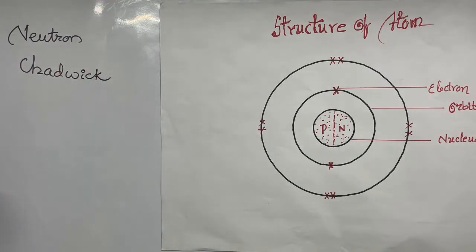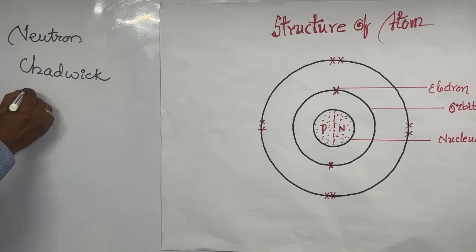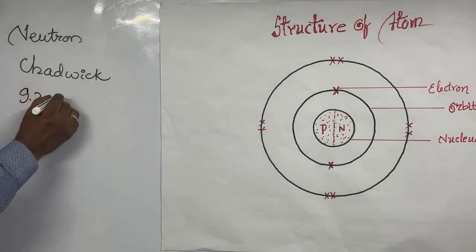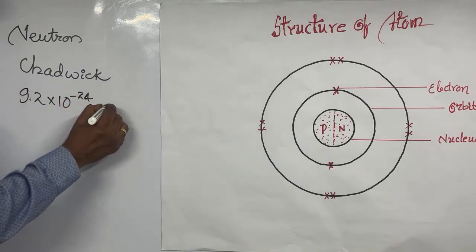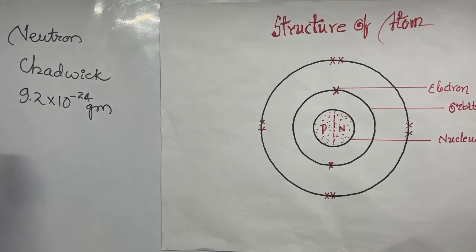The mass of the neutron is almost equal to that of the proton, that means 9.2 into 10 to the power of minus 24 grams. It is a chargeless particle, it does not have any charge.